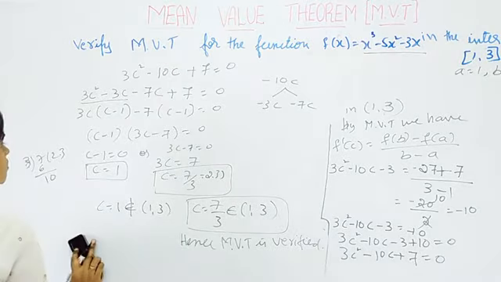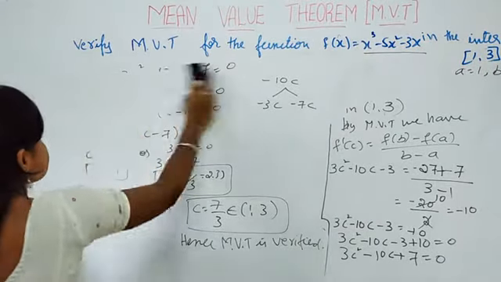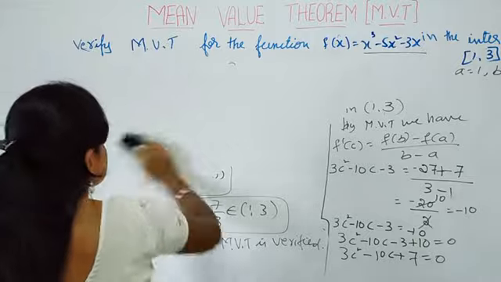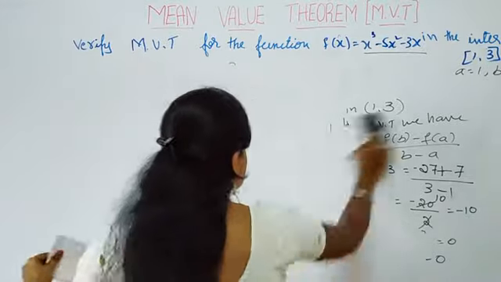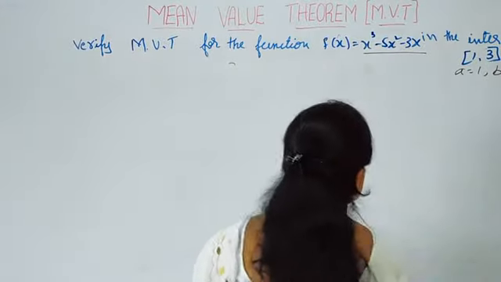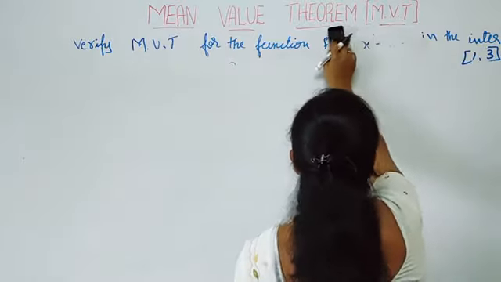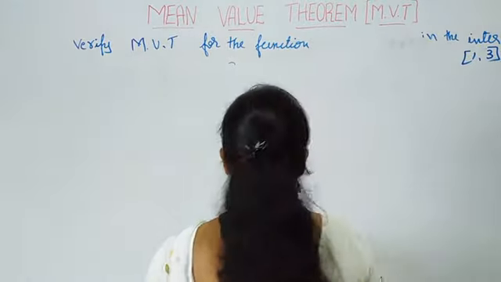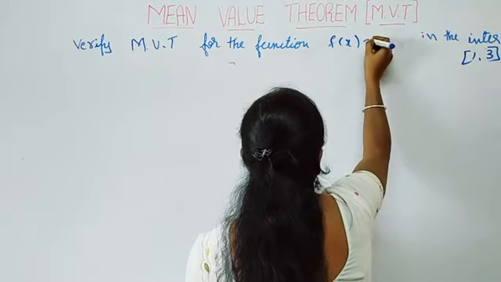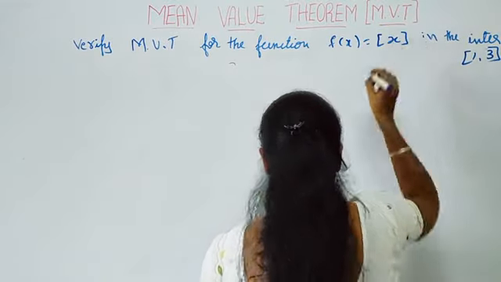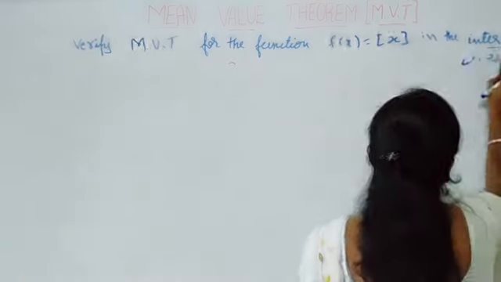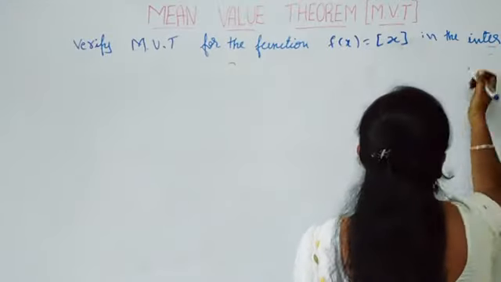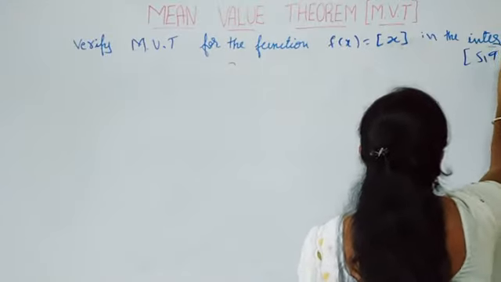Understand? So the next problem: verify mean value theorem for the function f of x is equal to greatest integer of x in the interval 5, 9.